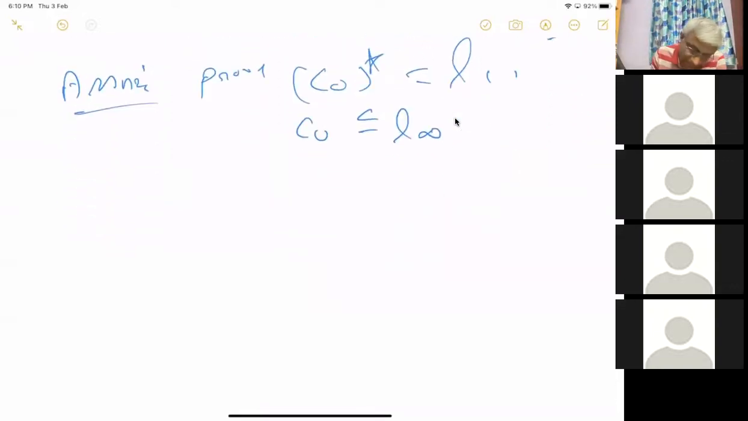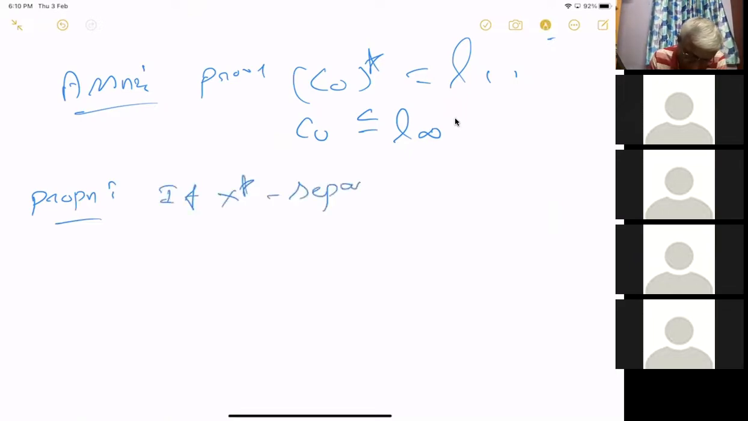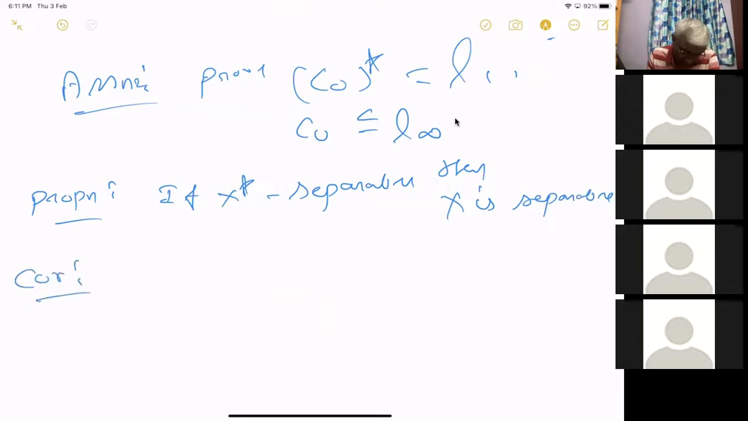To prove that L infinity star is not L1, I prove the following proposition. You know separability of metric spaces. If x star is separable, then x is separable. And a corollary to this proposition: L infinity star contains L1, but is not equal to L1.